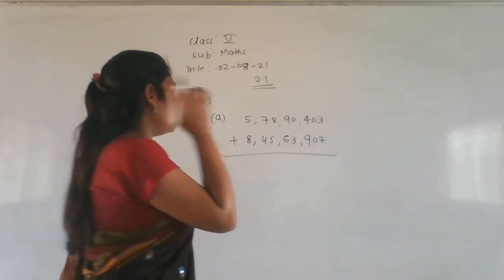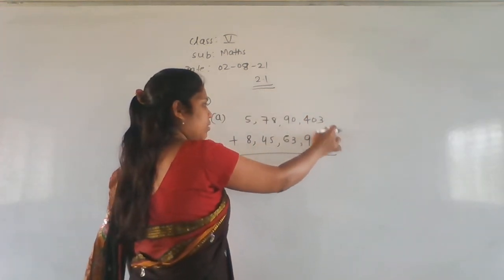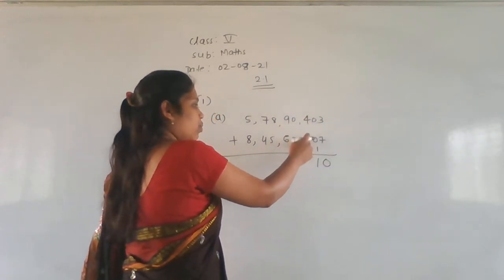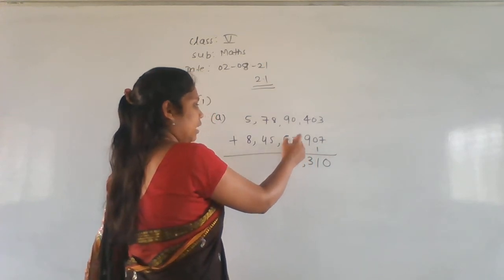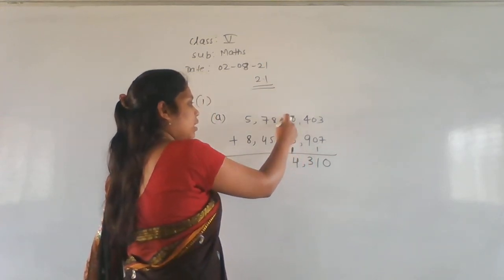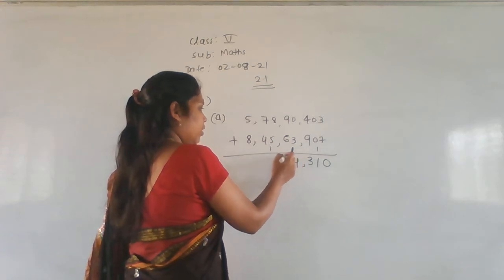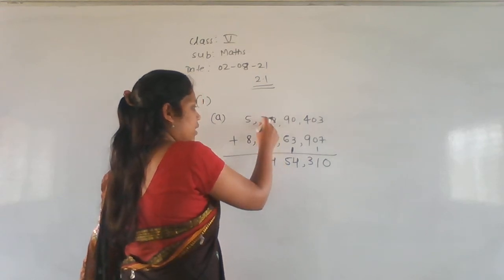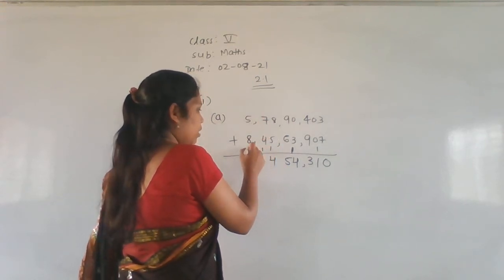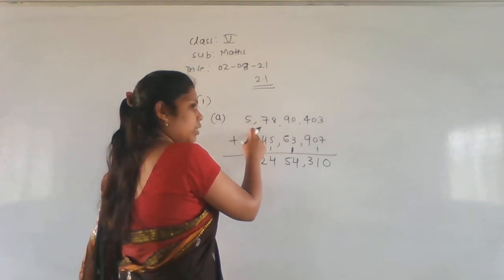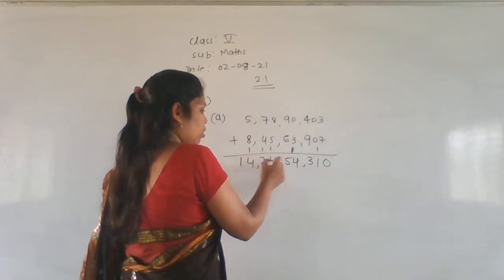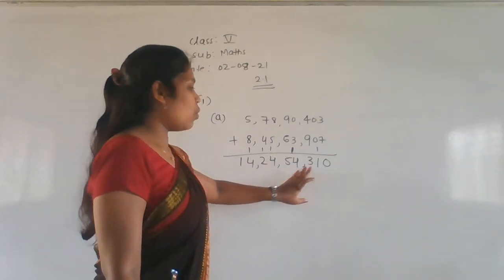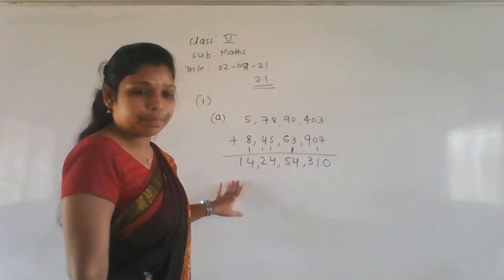Okay. See here. 7 plus 3 is what? 7 plus 3, that is 10. Here 0 plus 1, 1. 9 plus 4 is 13. 1 carry. 3 plus 1, 4. 9 plus 6, 15. Right? Now 8 plus 5, 13. 13 plus 1 is 14. 7 plus 4, 11. 11 plus 1 is 12. 8 plus 5, 13. 13 plus 1 is 14. So what is the answer we got here? 14 crore 24 lakh 54,310. That is the answer.